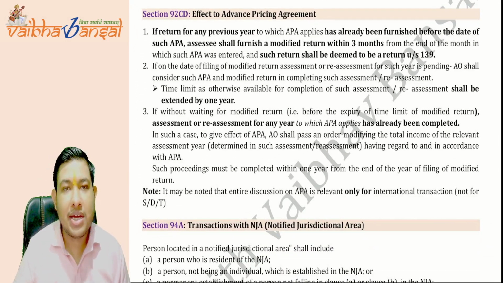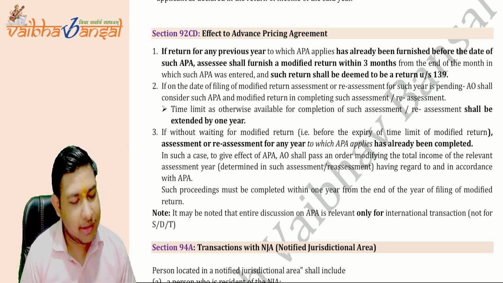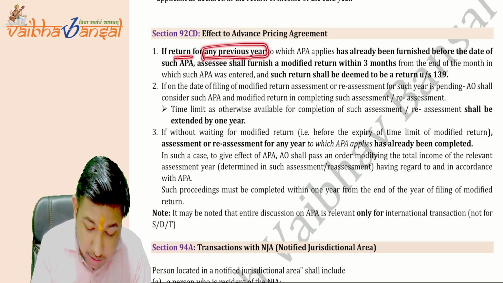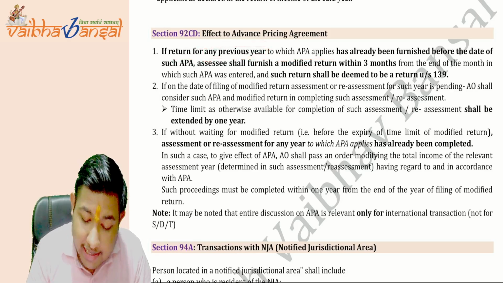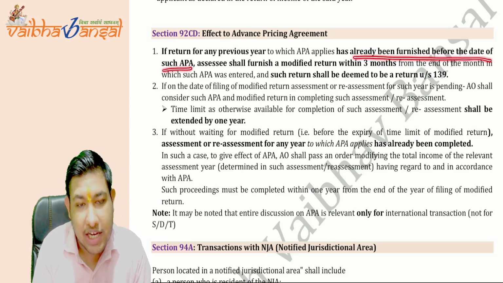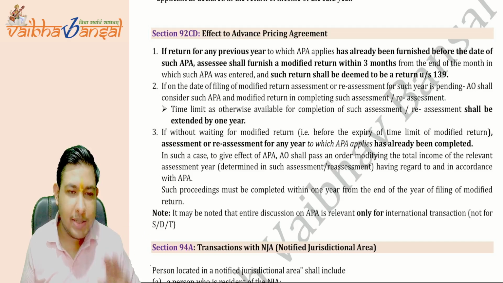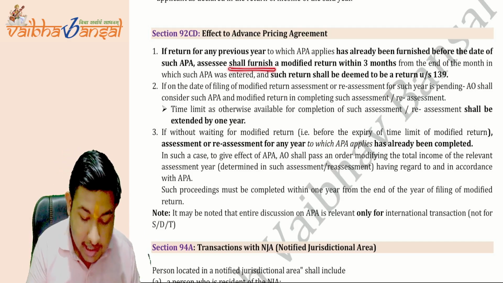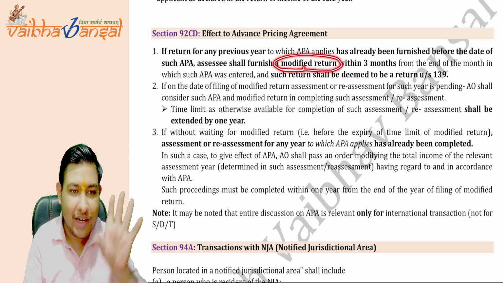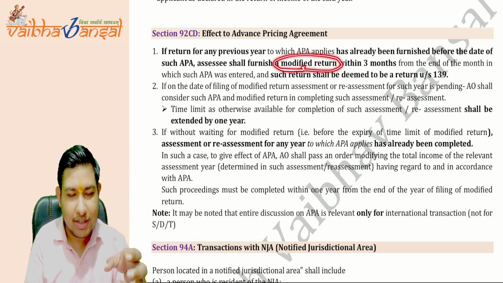Now we are moving towards the effect of APA. Now, what does the effect of APA say? See, if the return of any previous year to which APA applies has already been furnished before the date of such APA, like the APA has been entered today, but the return of income has been filed earlier, the assessee shall furnish a modified return. You have to modify your return with effect to the agreement. Whatever the agreement says, that is the transfer price.